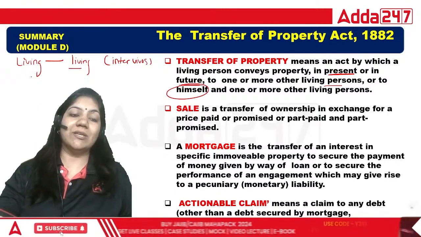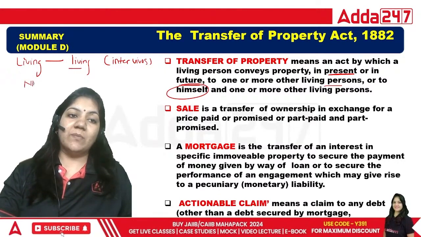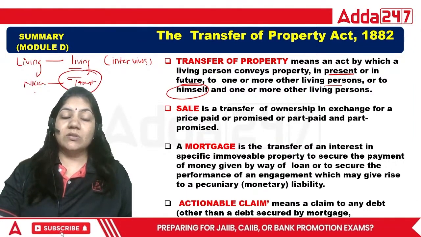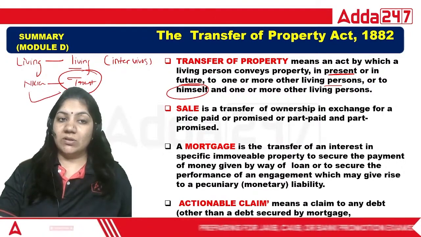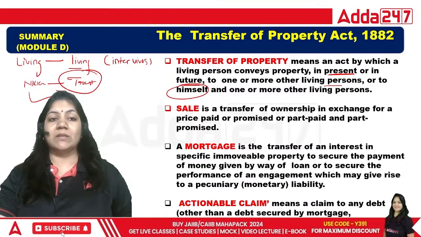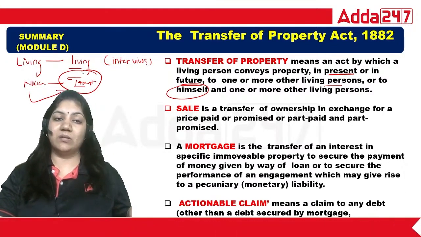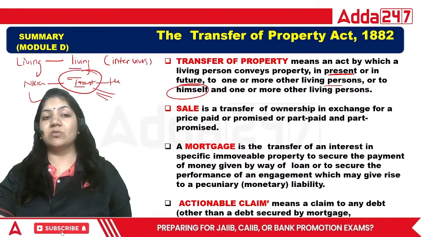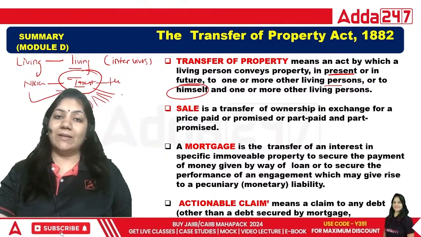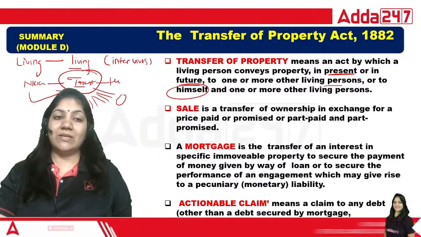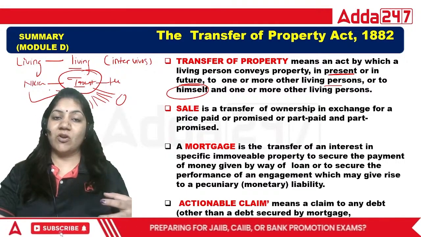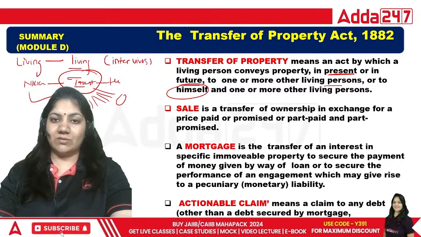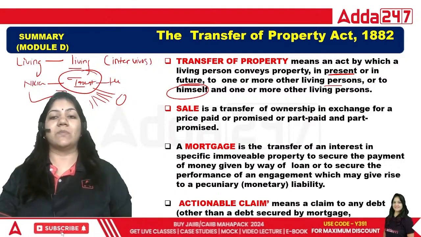What is himself? See, suppose Nikita ma'am has a property and she wants to open a trust for charitable purpose. So now Nikita ma'am will transfer the property to the trust, and that trust is made by Nikita ma'am, and this is a health trust. In the health trust there are so many poor persons getting benefit from that trust. So in this way we can say that property can also be transferred to himself. So himself, that is a trust, and one another living person.